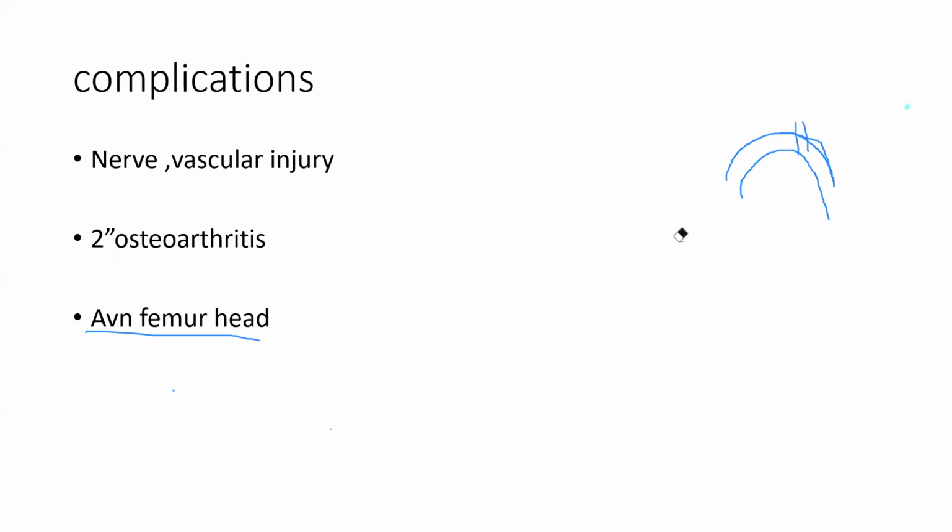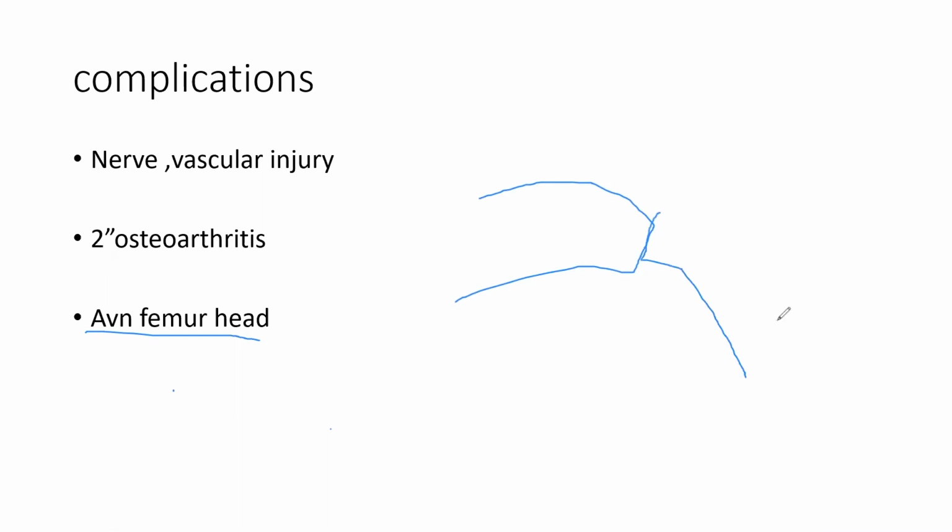So if you are not very much concerned about the fracture, the fracture will become like this. It will unite in this position. The fragment will unite in this position. Now this is the femur head. There should be a circular movement between the femur head and the acetabulum. Because of the uneven surface, the cartilage here starts getting destroyed.